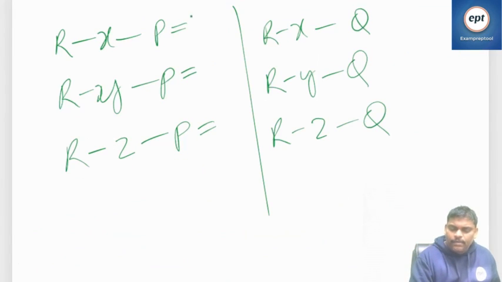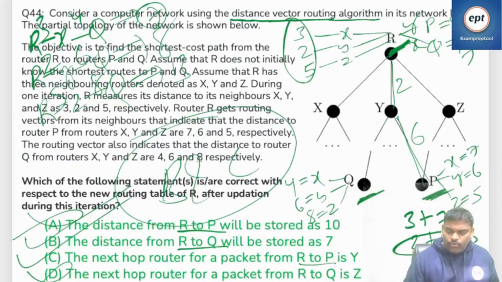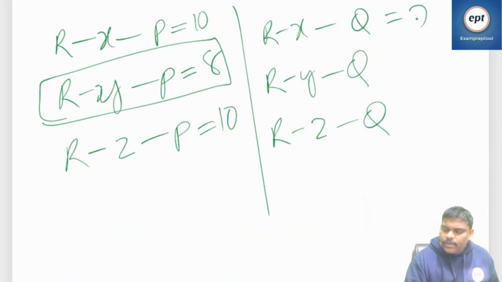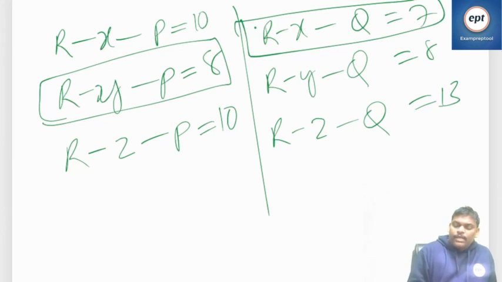Next, if you go to Q, let's see this one: 7, 8, 13.